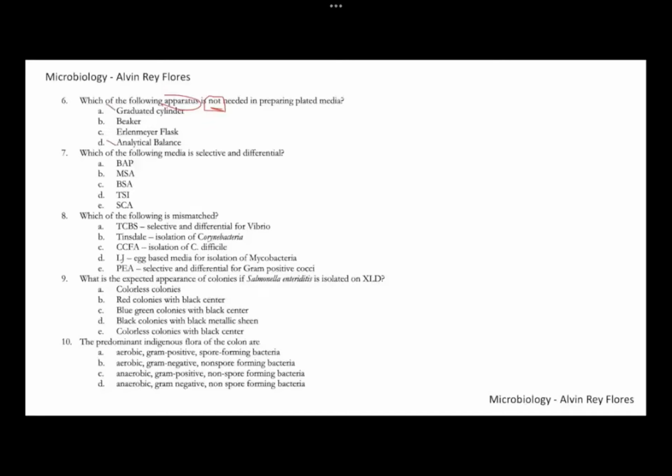So that is actually your letter B, your beaker. The beaker is primarily for preparing tube media. If the media is to be dispensed in test tubes, we dissolve the powdered media in a beaker. But if you're preparing plated media, you dissolve it in the Erlenmeyer flask. Okay, number six, this is letter B.